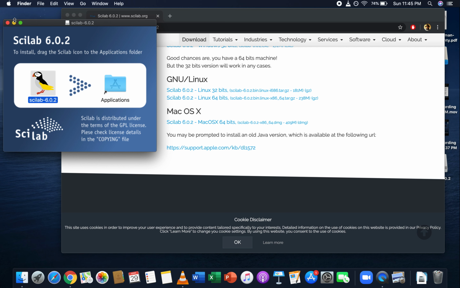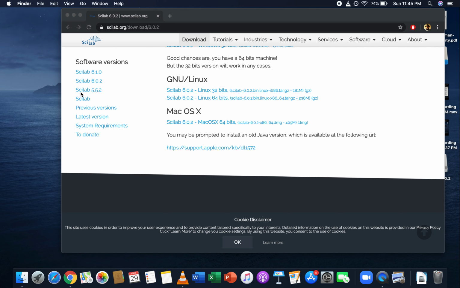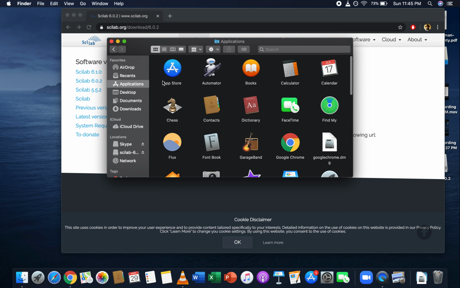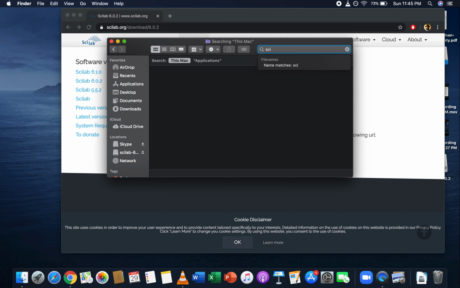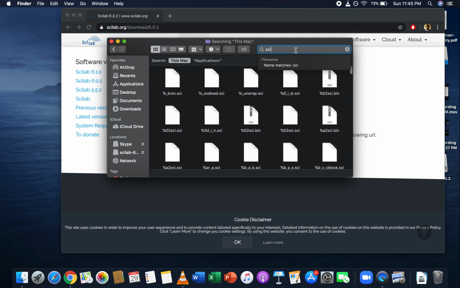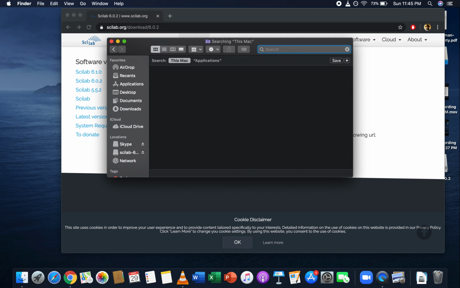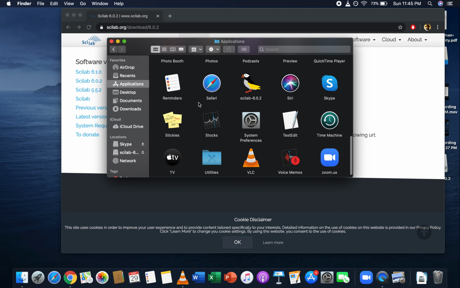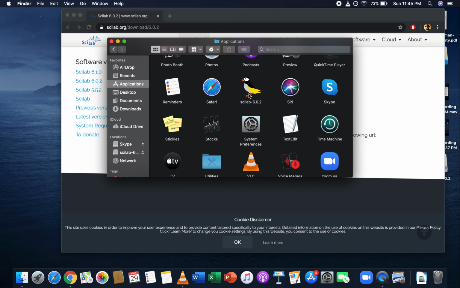So how do I open Scilab? Well, it's in my applications folder. So I'm just going to go to my Finder window. Applications folder. There's so many. Can I just type in Scilab? What is it doing? It's doing like some .sci file? I really hope it's not like... Let's go to applications. What did it do? There it is, Scilab. Double click on it. That should work.